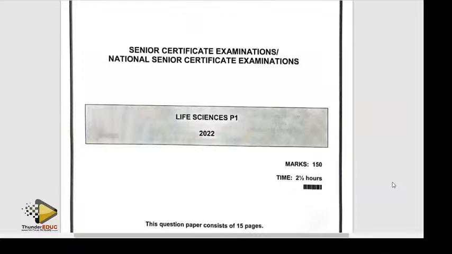Today we are going to be looking at National Senior Certificate Examination, Life Sciences Paper 2, 2022.